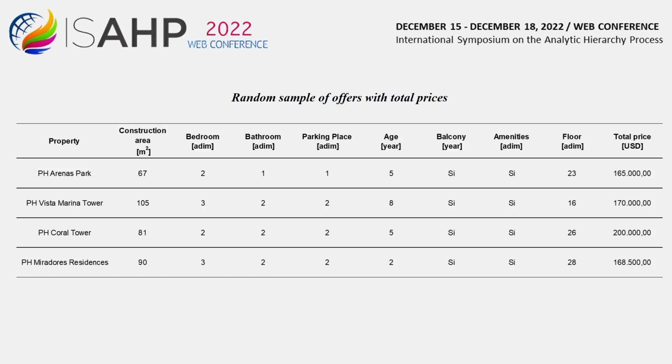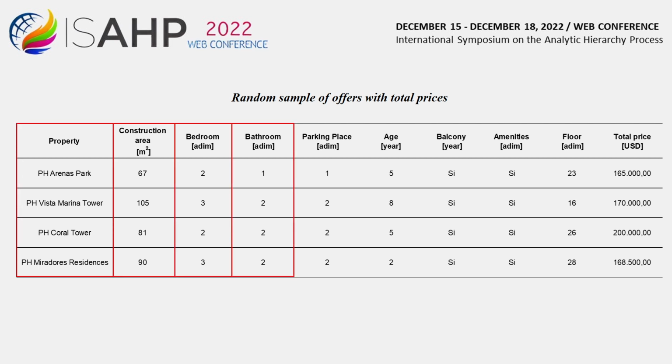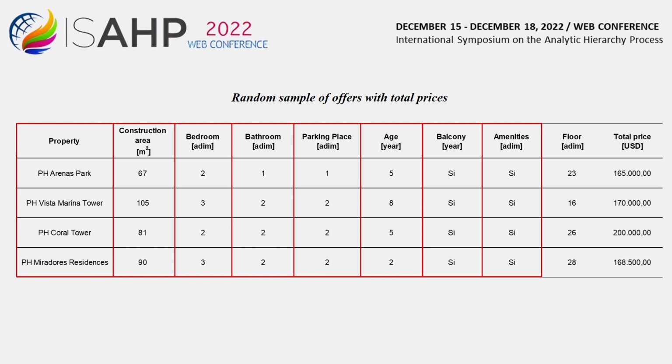The data for the selection of properties are shown in this table with the following columns: building where the property is located, area, number of bedrooms, number of bathrooms, parking spaces, age, if there is a balcony and if it has amenities such as swimming pool, playground, meeting room, game room, gym, sky bar, etc. In addition, information about the level or floor of the property and its corresponding total price.